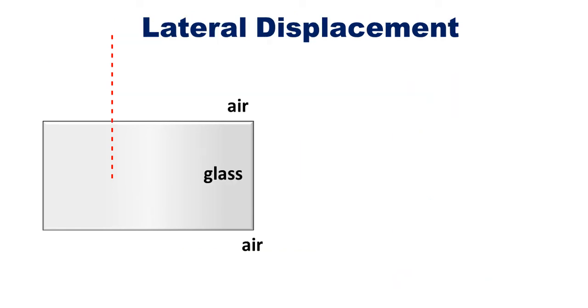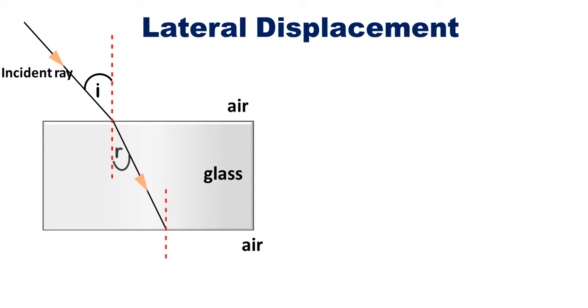Lateral displacement. Next topic is lateral displacement. Now when a ray of light is incident on the glass, you know that this is the angle of incidence. You know that it will get refracted, it will bend towards the normal. And it will form an angle with the normal, which is called angle of refraction.